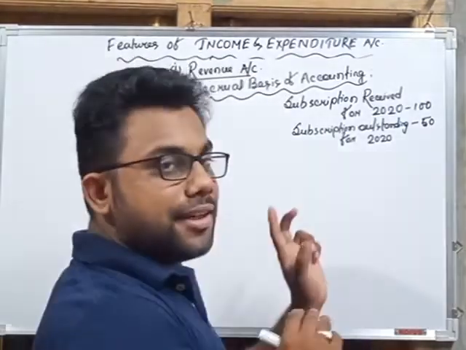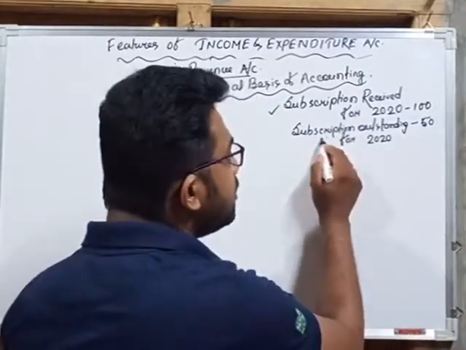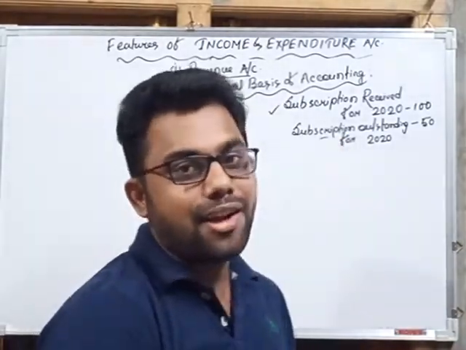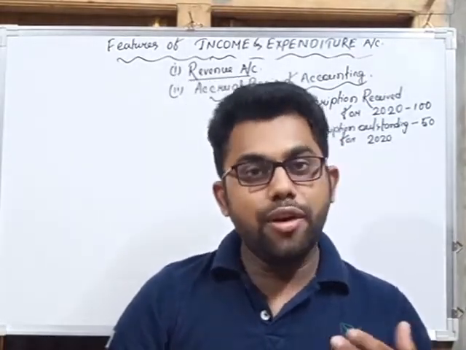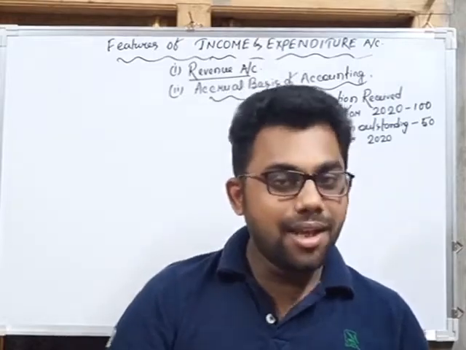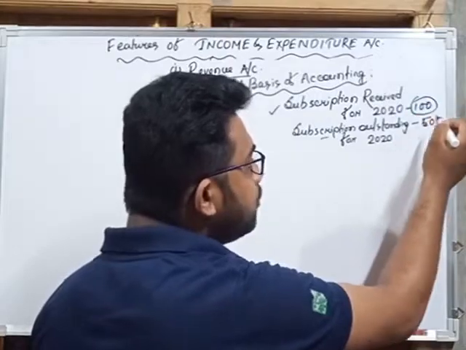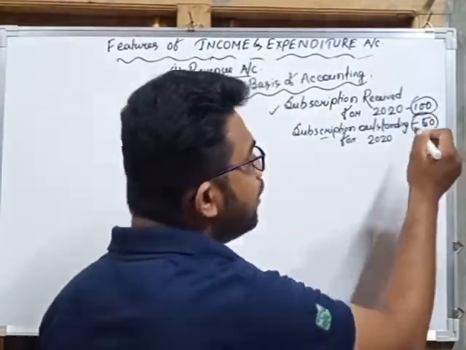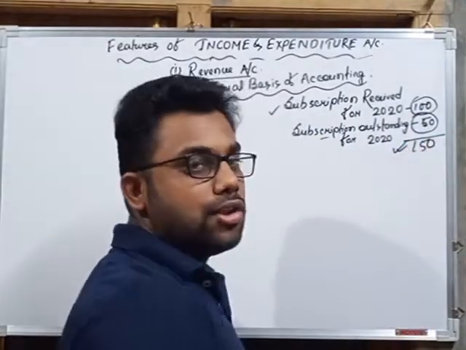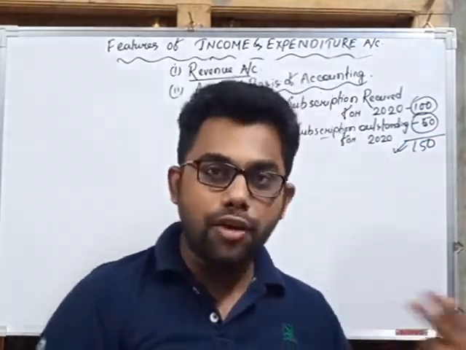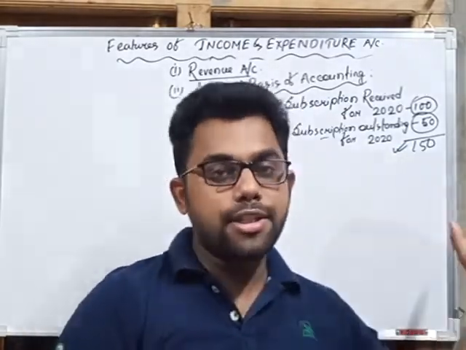If we prepare the receipts and payments account, then we include only the item we received, and not the item we have not received. But in an income and expenditure account, we have to prepare the account on accrual basis of accounting, so we record both cash and non-cash items. That means the total income earned during the year is 150: 100 we have already received and 50 we have not received, but the total income during the year is 150, so we record 150. This is the difference between the recording of items in income and expenditure account and receipts and payments account.